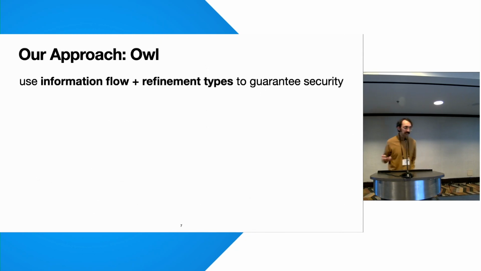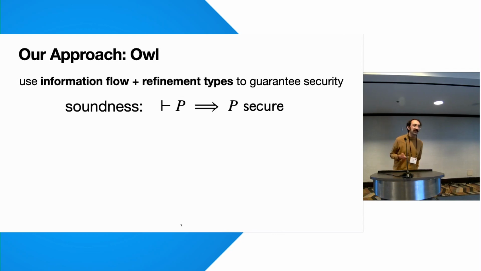So this brings us to our approach, OWL. The basic idea of OWL is that instead of the tool doing a whole program analysis to find a crypto reduction on an unstructured protocol, we type the protocol using information flow and refinement types to guarantee the existence of a reduction. In turn, our formal soundness guarantee says that if P is well typed, then P is secure, where secure here is a combination of secrecy and integrity goals.